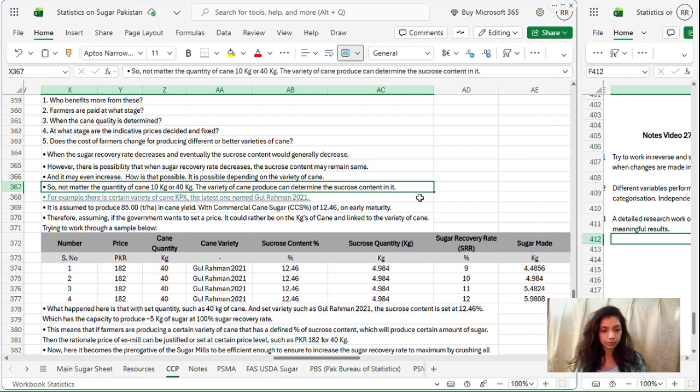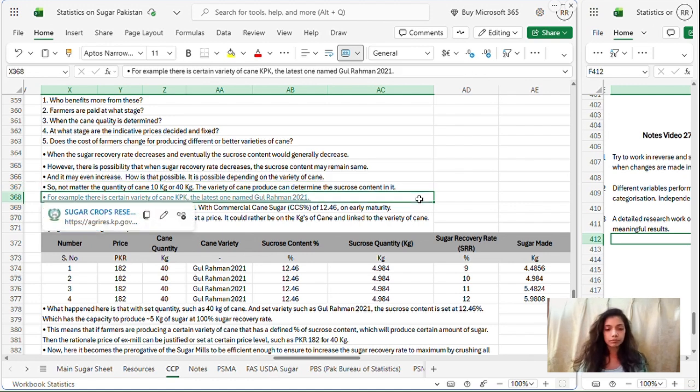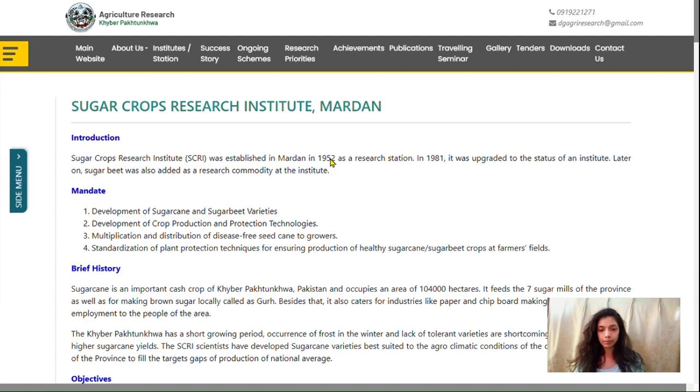sucrose content in it. For example, there is a certain variety of cane in KPK, the latest one named Gurhaman 2021. So I have opened the website already.